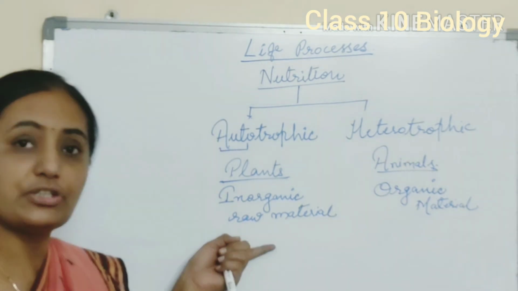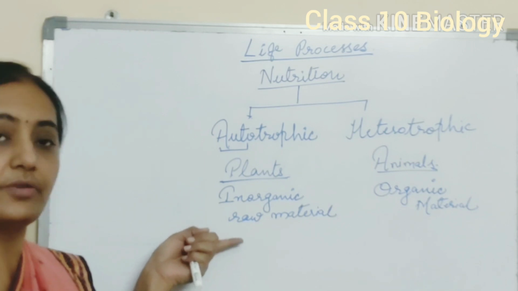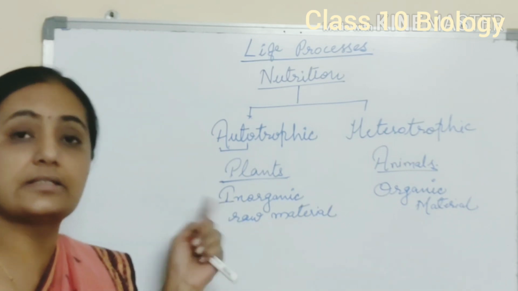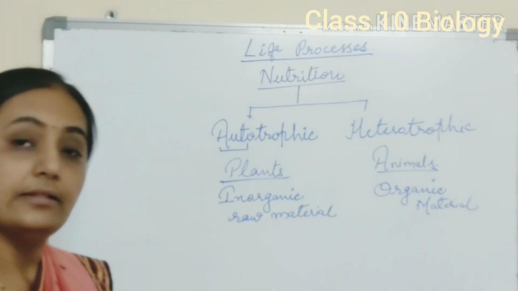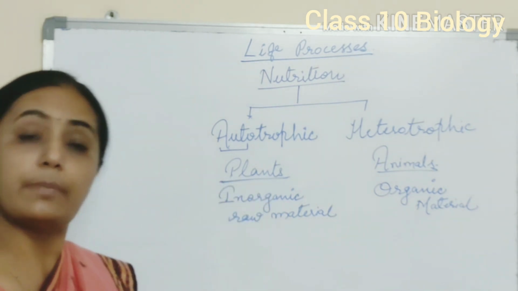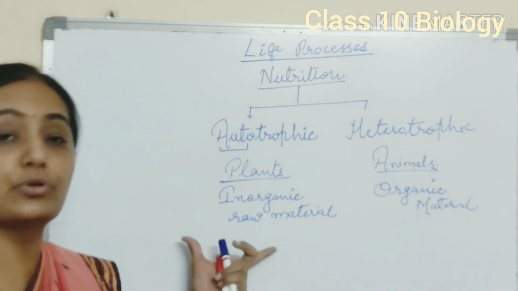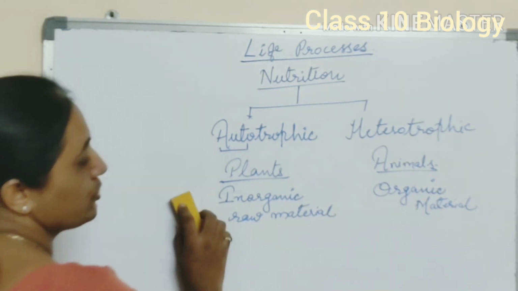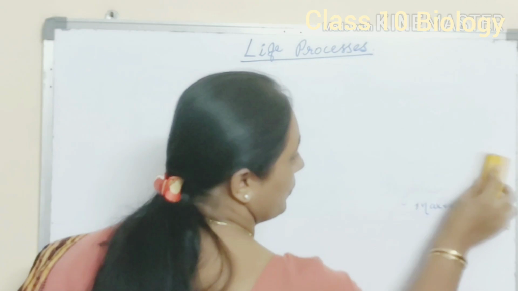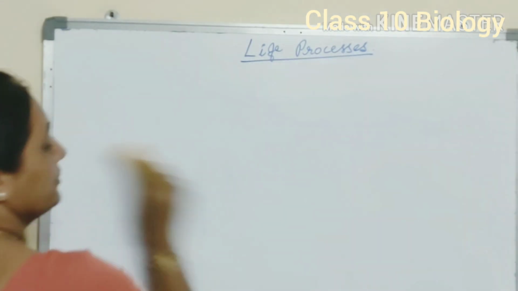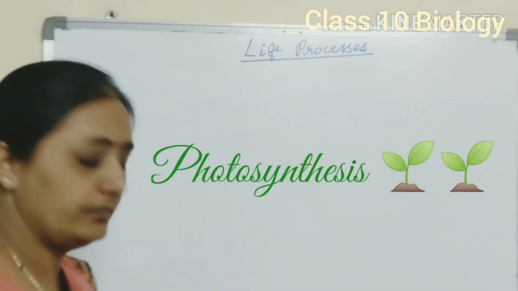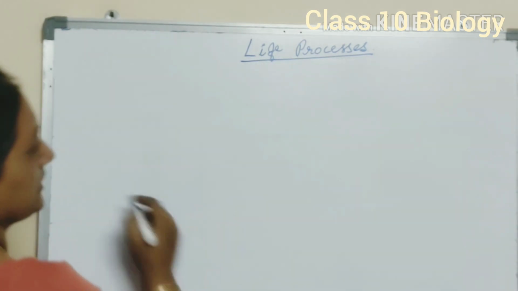So here first topic is autotrophic nutrition. First we discuss about autotrophic nutrition, that is the process how plant synthesize their food material by themselves. The commonmost process, as we know, that is the process performed by plant to synthesize food material. That process is called as photosynthesis. So first we discuss about the process of photosynthesis, how plant perform photosynthesis and prepare their food material. So come to the topic photosynthesis.